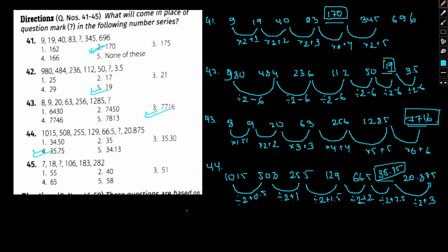Okay, and now lastly let's take a look at 45 here. 7, 18 dash 106, 183 and 82. Okay, so how can we go about solving the same? How can we go about solving the same? Let's see. What can we do over here?